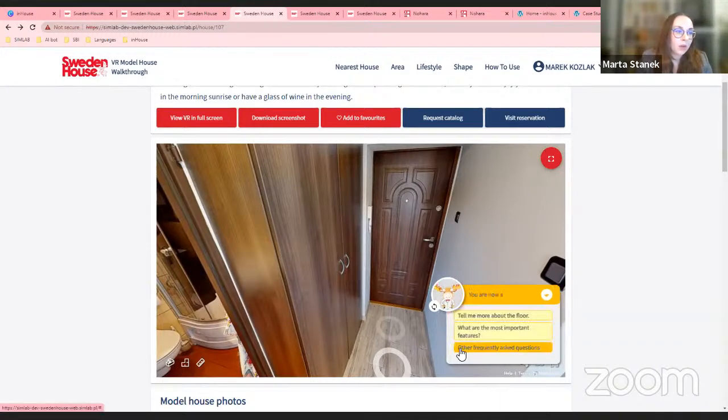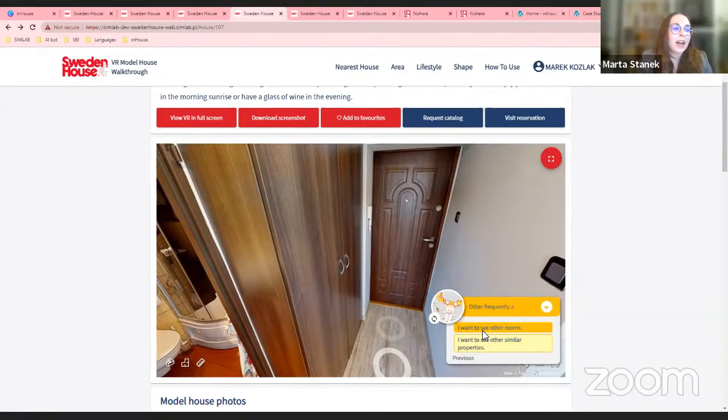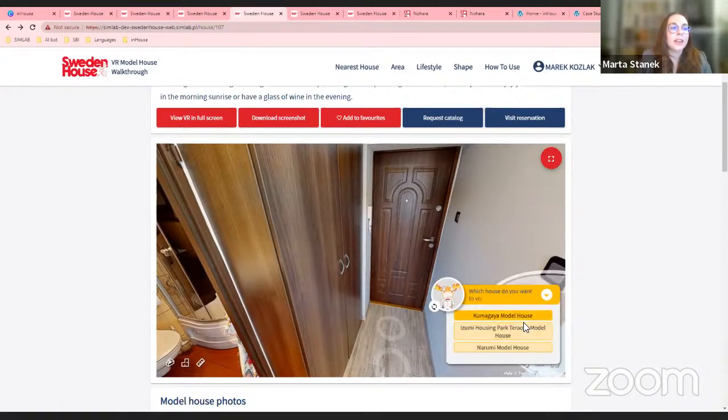Let me skip some of the questions which I prepared. And as you can see, I can ask the bot to see similar properties. So let's say I'm in the entrance of a house. I want to see similar properties. And it generated 3 different properties. It generated them based on the tags that we have previously set up. So they have, let's say, similar space, and they're generated automatically by the bot.